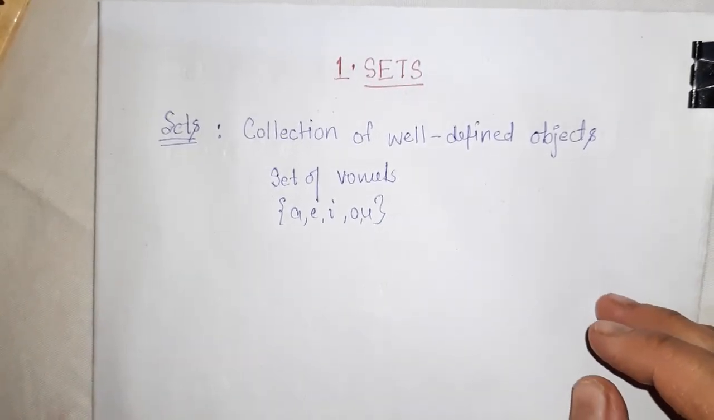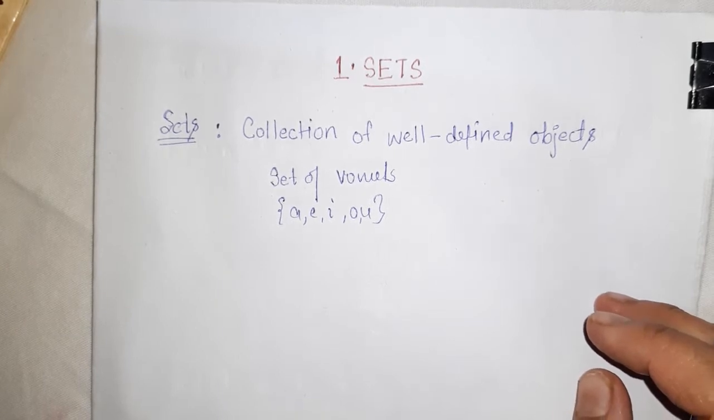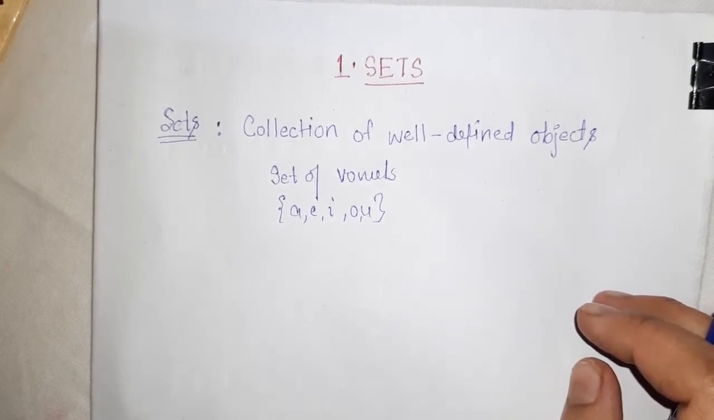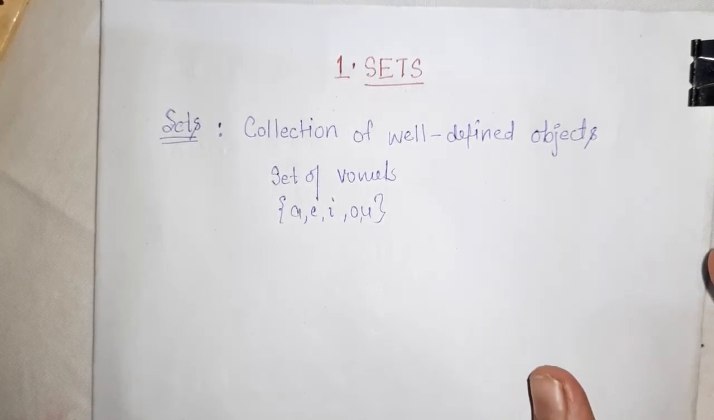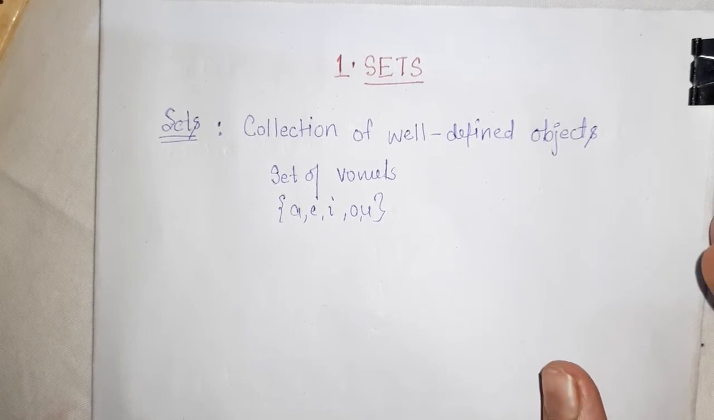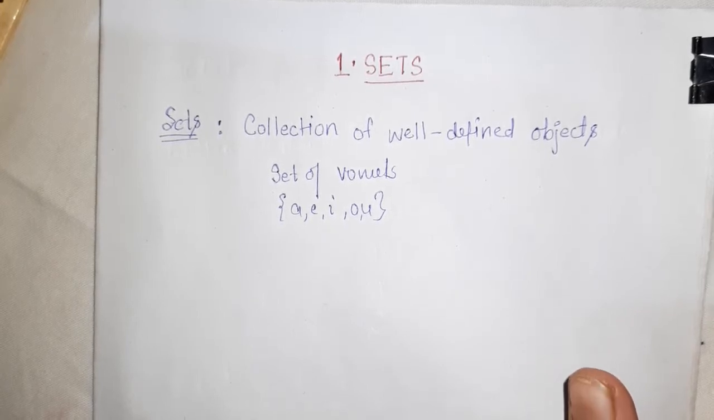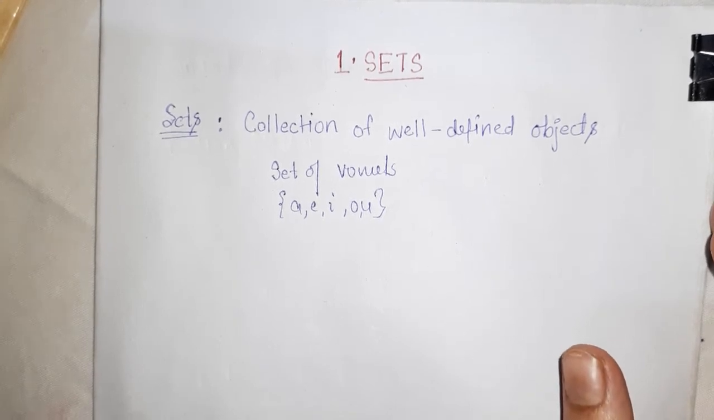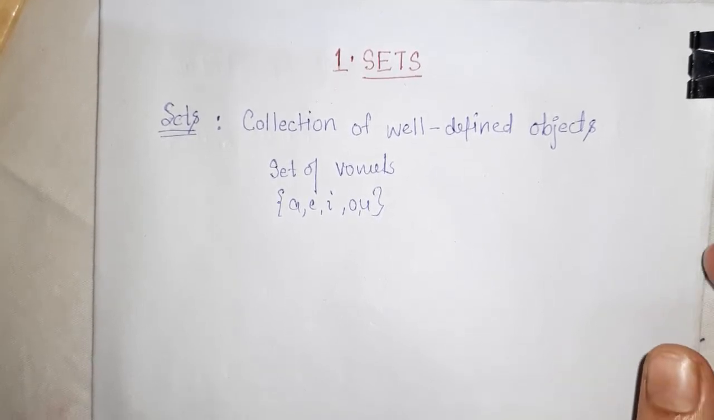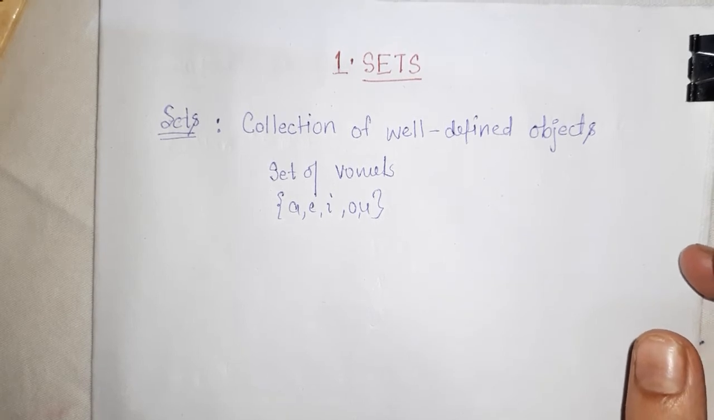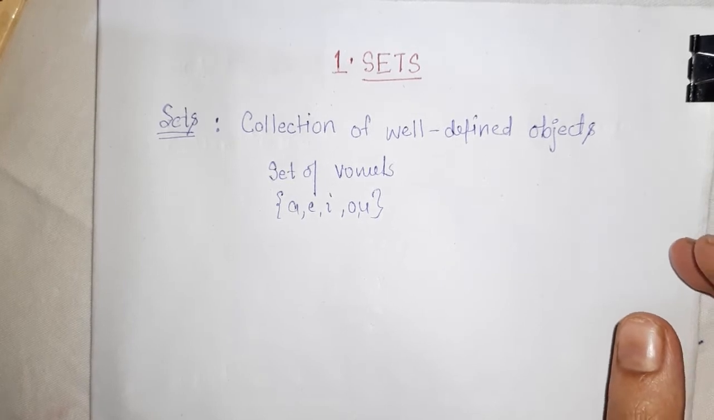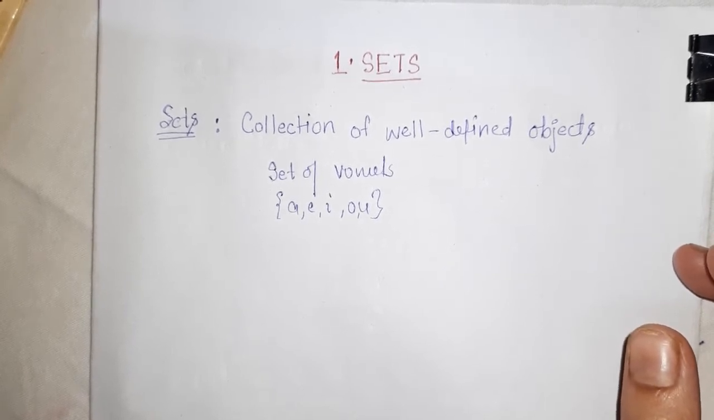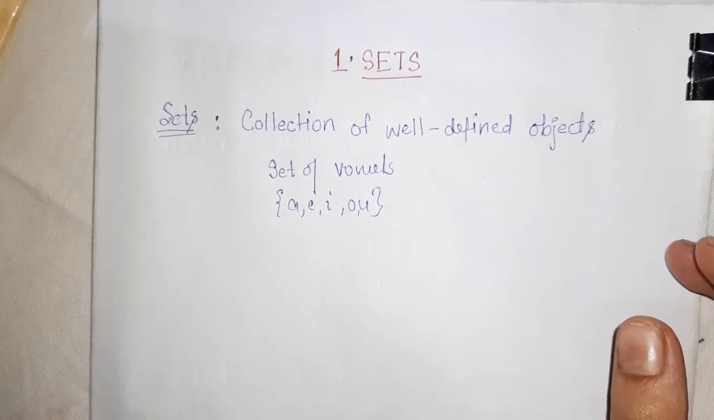Now if I told you to write a collection of good mathematicians, a set of good mathematicians, right? So this set is different for different persons. According to me, some mathematicians are good. According to you, your set may be different. So it is not well defined. We are not able to say that only these persons or these elements belong to this set.